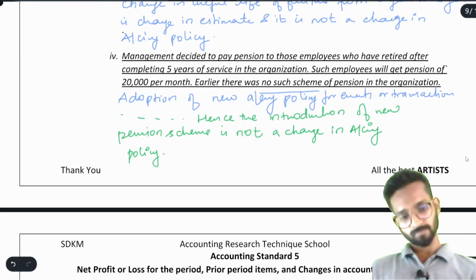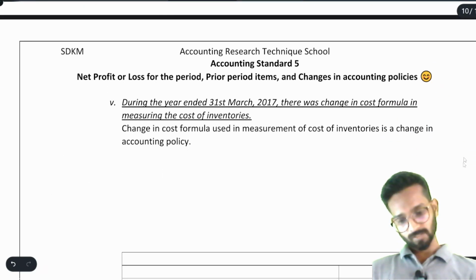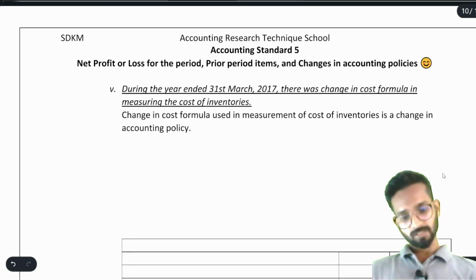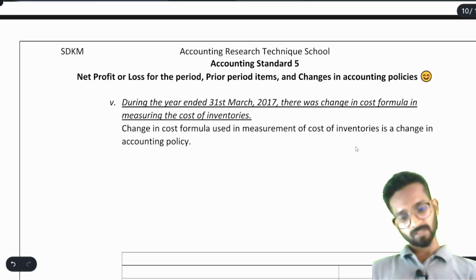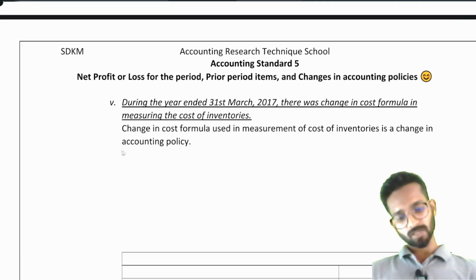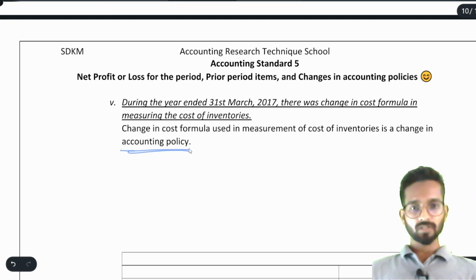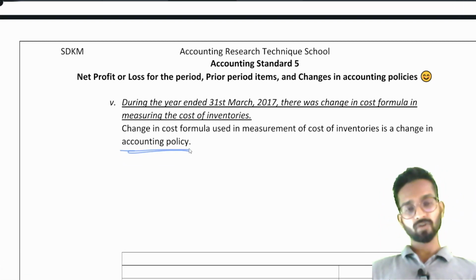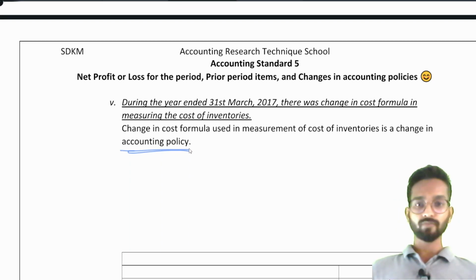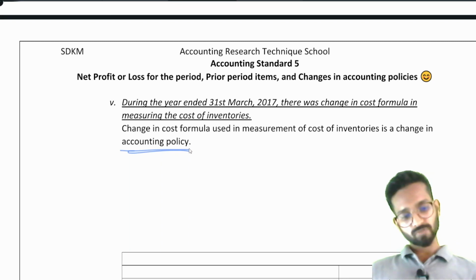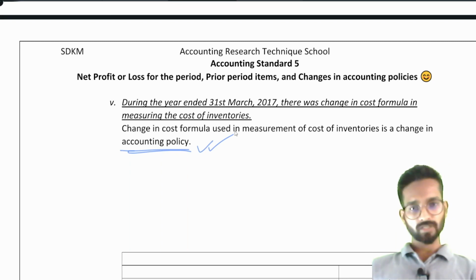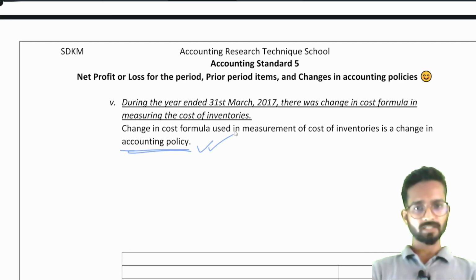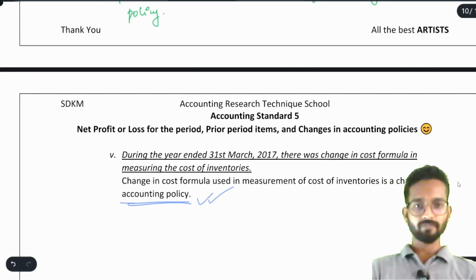Simple. Now see, during the year ended 31st March 17, there was change in cost formula in measuring the cost of inventory. Change in cost formula used in measurement of cost of inventory is a change in accounting policy. That we already know, like FIFO to LIFO or weighted average method. That change in cost formula is a change in the accounting policy. Simple. By this we come to the end of the accounting standard 5. We have done most of the questions, or you can say most of the varieties also, whatever ICAI study material provides. Okay, this was your accounting standard 5. Thank you so much.